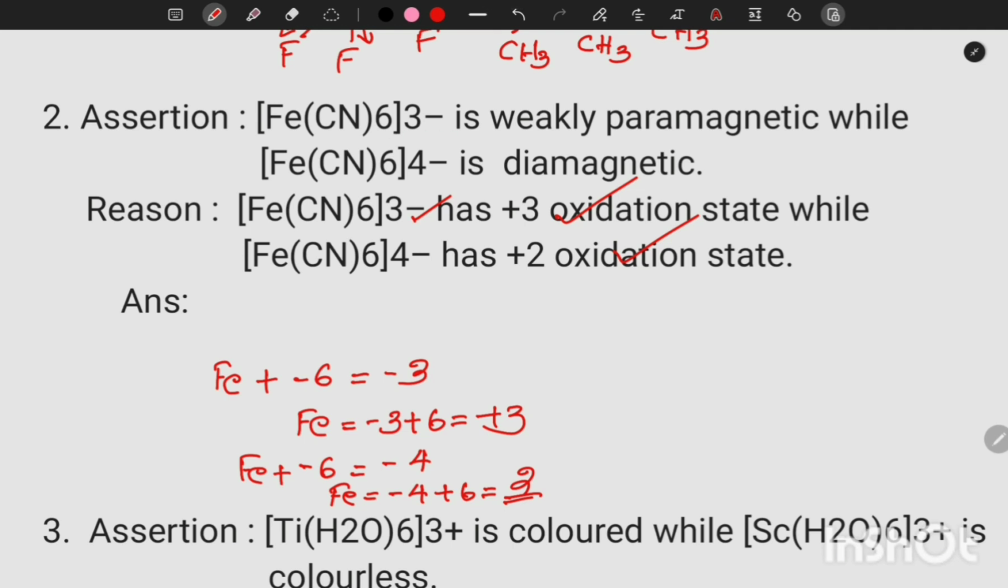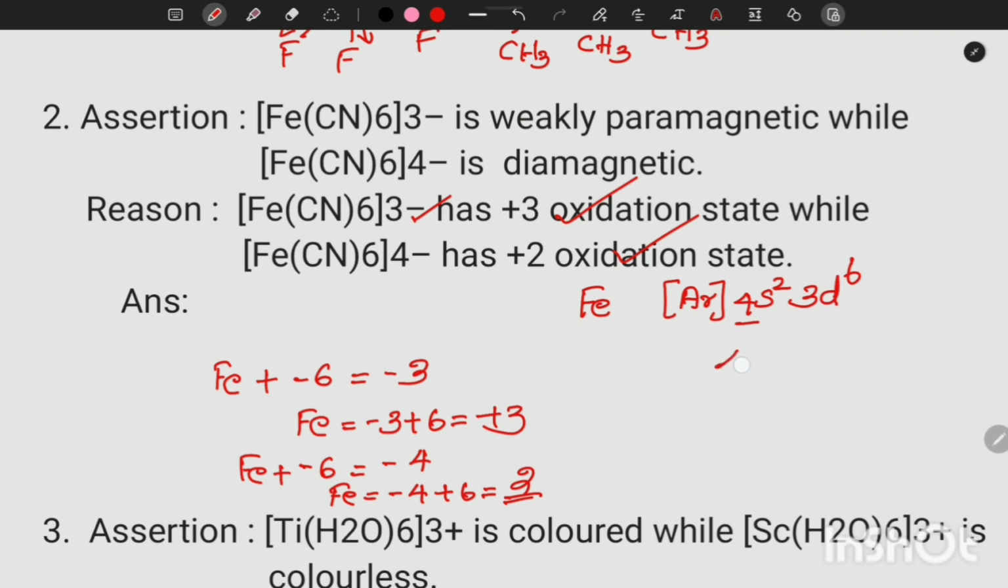So the statement is correct. [Fe(CN)6]3- is weakly paramagnetic. Iron's electronic configuration is [Ar] 4s2 3d6. In the +3 oxidation state, you have to remove 3 electrons, 2 from 4s2 and 1 from 3d6.